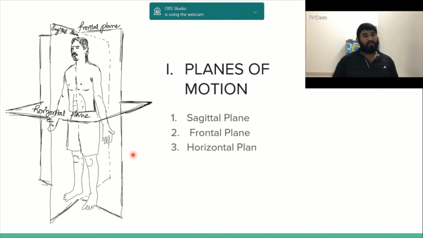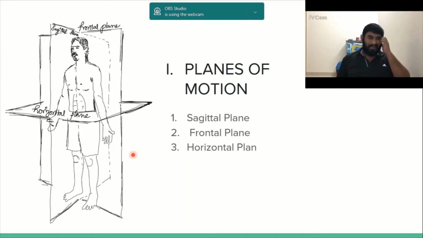Next, you have your sagittal plane. The sagittal plane runs from front to back, dividing your body into right and left parts. So what movements happen in the sagittal plane? For example, we talked about the shoulder. What happens is your flexion and extension. It happens in your sagittal plane, isn't it?